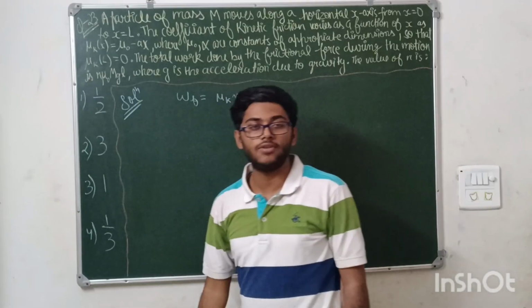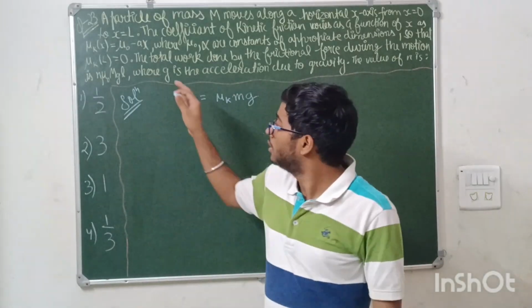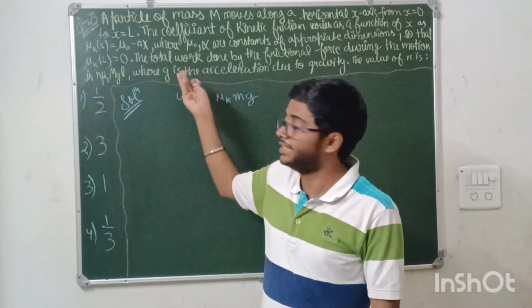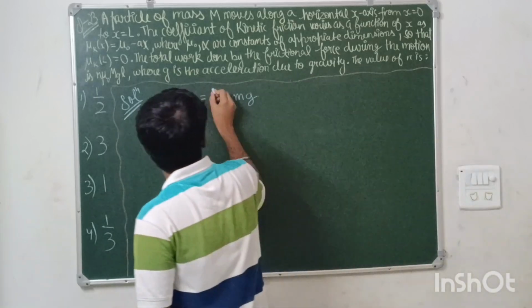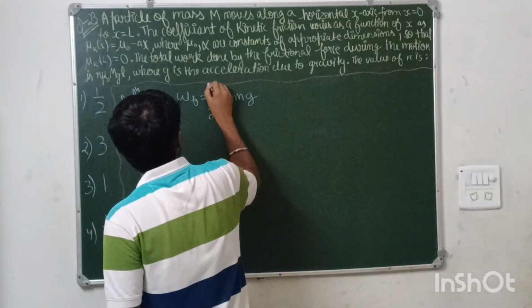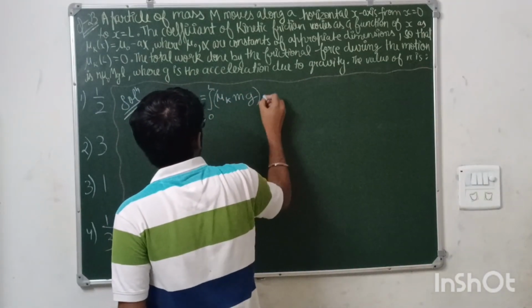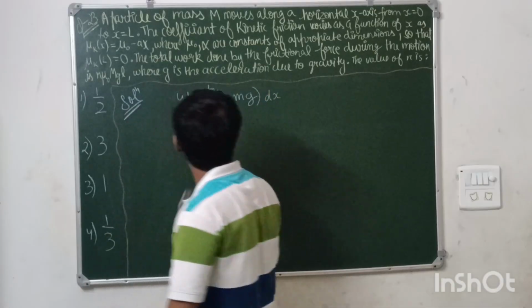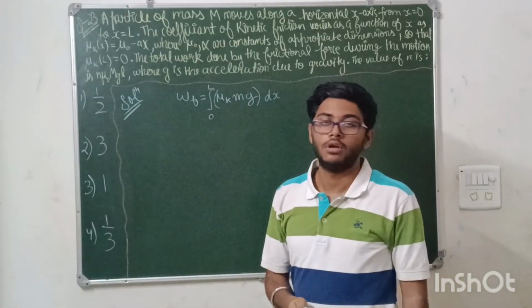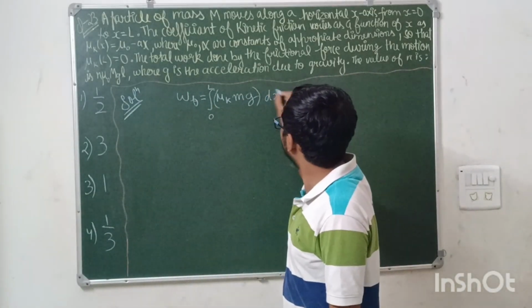This is the work done by friction that we generally learn. But because the friction is variable here, for different x, friction is different. You need to integrate this from 0 to L, and this all will be in the dx. You need to do it like this for a dx element.